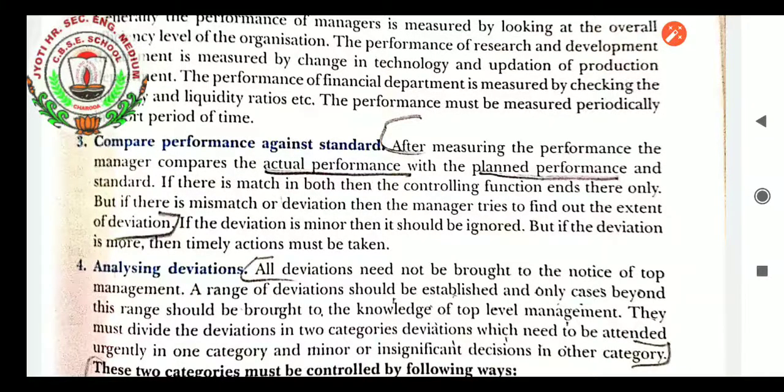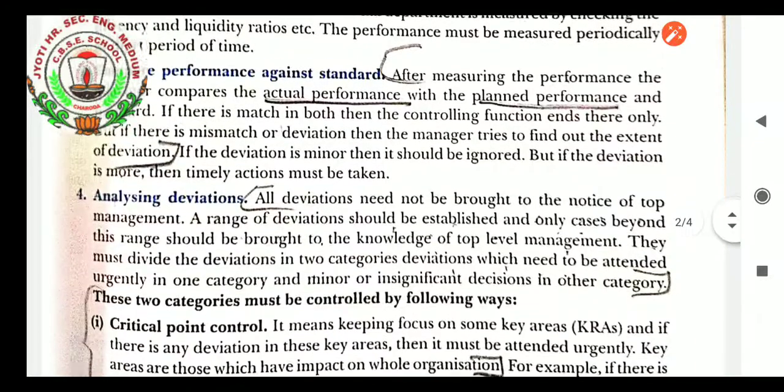After measuring the performance, the manager compares the actual performance with the planned standard performance. If there is no mismatch in both, then the controlling function ends there only. But if there is a mismatch or deviation, then the manager tries to find out the extent of deviation. If the deviation is minor, then it should be ignored. But if the deviation is more, timely action must be taken.